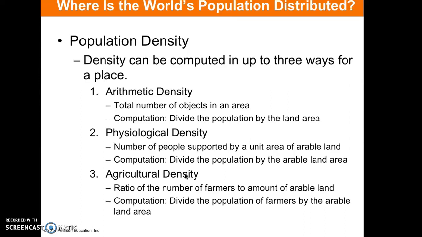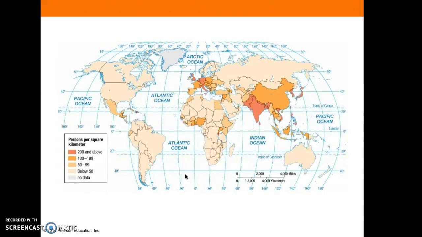And this can give you a lot of clues to the level of development because the United States has a high physiological density. We have a lot of rich, fertile land, but we have a low agricultural density because we have large industrial farms. So we don't have a huge number of farmers compared to other countries. So if you see a high agricultural density, it might tell you that you have a lot of smaller family farms or subsistence farms going on, where people are raising food for themselves and not for sale.